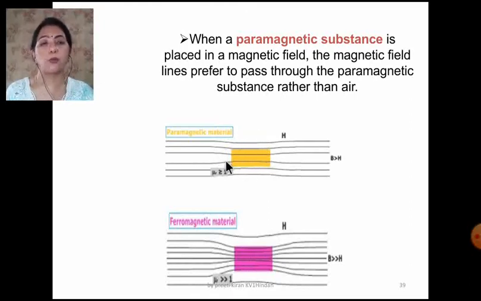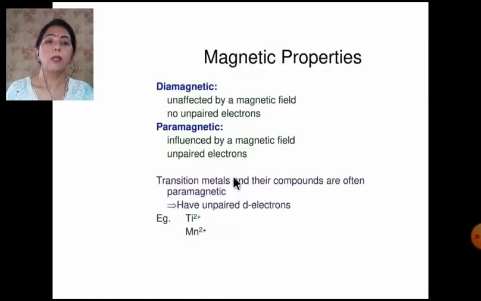So here the lines prefer to pass through the substance, but compare the number and density of the lines; it is lesser here. Fine. This I have explained to you, the difference between diamagnetic and paramagnetic substances, and you will study paramagnetic properties in the transition metals.